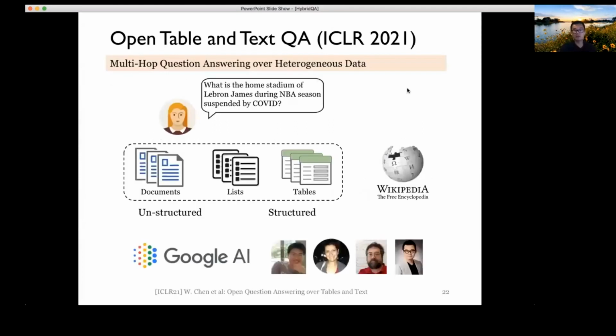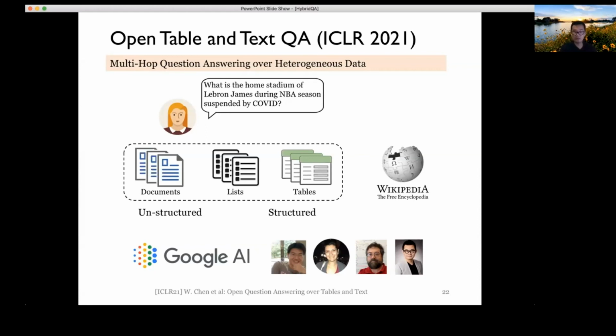All right, so like I said, the OTT-QA dataset is also available for you to download and actually play with. Like I said, it's very related to HybridQA, but the main challenge in this case is that you do need to build a system that is efficient and also effective in getting the correct documents and tables.